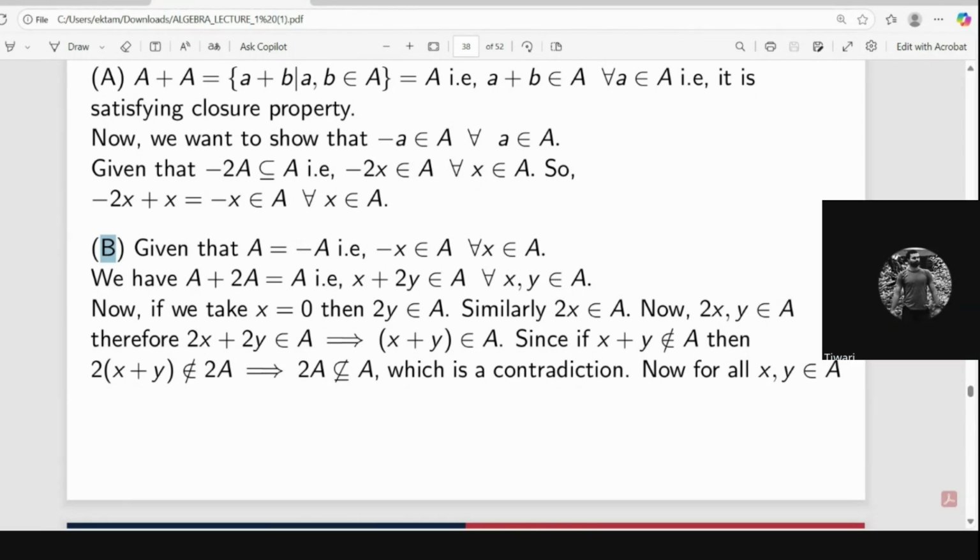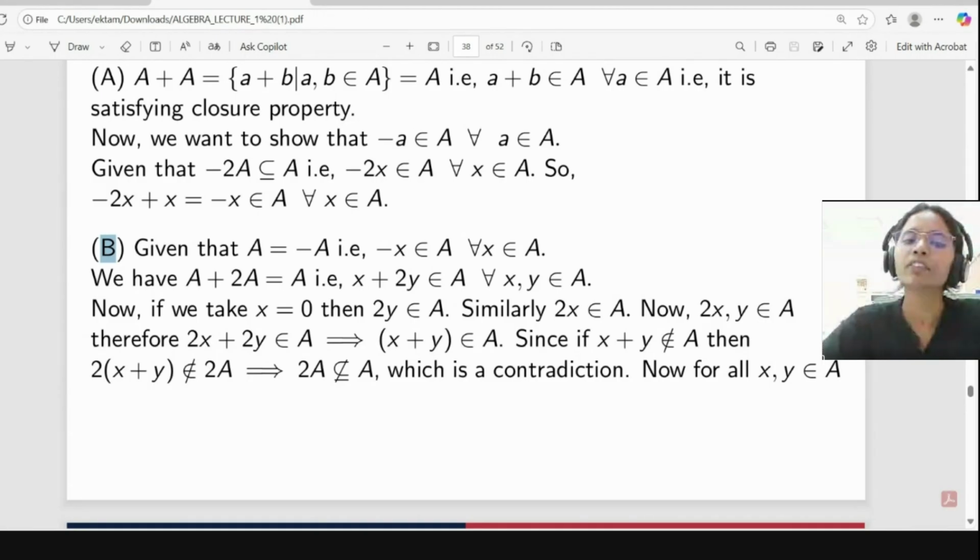Yes, ma'am. Well, 2A is not a subset of A. How is this a contradiction? 2A is not a subset of A. Here what we are getting is 2A is not a subset of A, but what we have is A plus 2A is equal to A. So from here, can you imply that 2A is a subset of A?